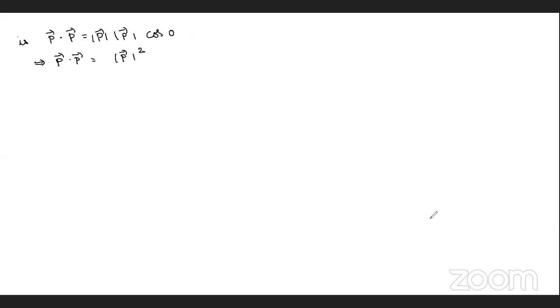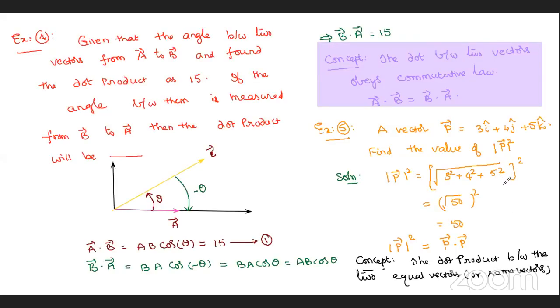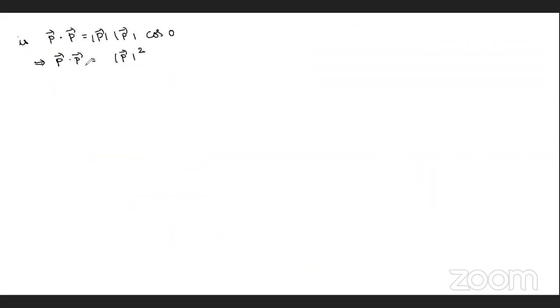Sir, is this point actually required? If they give numericals, we can find out mod p bar square. What is this nonsense, p bar dot p bar equals mod p bar square? Is this point really helpful for us, sir? If you ask, I say yes, it is really helpful. Where, sir? Try to come to our physics formula, a known formula.